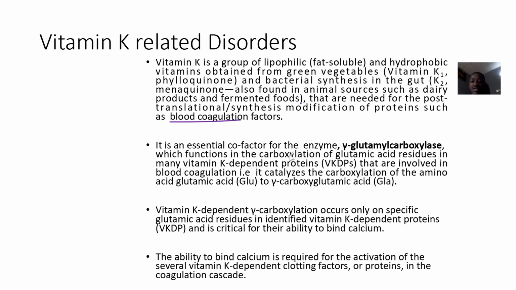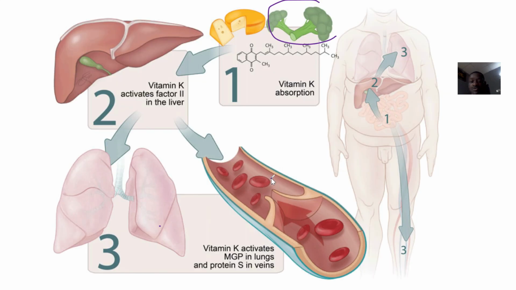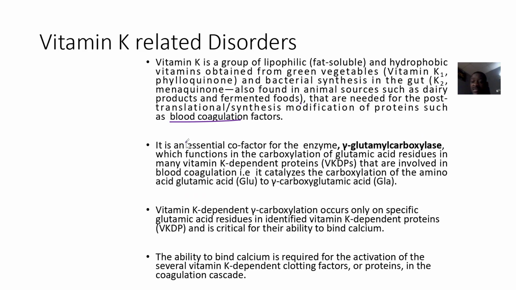So it is an essential cofactor for the enzyme gamma glutamyl carboxylase, which functions in the carboxylation of glutamic acid residues in the many vitamin K dependent proteins that are involved in blood coagulation. So you can see how vitamin K is actually so much needed. They'll mostly say that it activates factor 2. All right, so it's needed in activating these proteins that are needed for blood to clot.